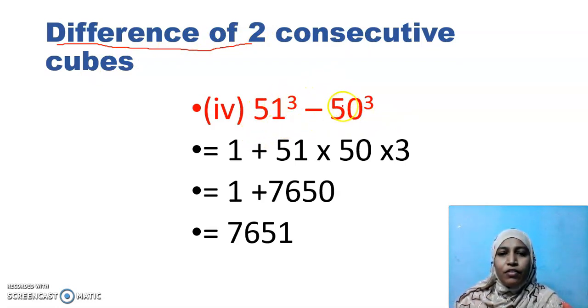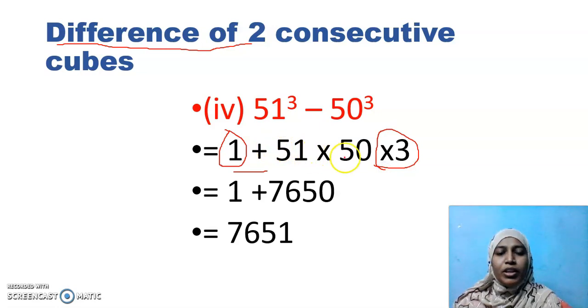51 cube minus 50 cube. You always will have 1 in the beginning, 1 plus, then into 3 in the last. This is how you will do it. You should have this in your mind. No other way, my dear children. It follows a pattern. Surely you should have it in mind.